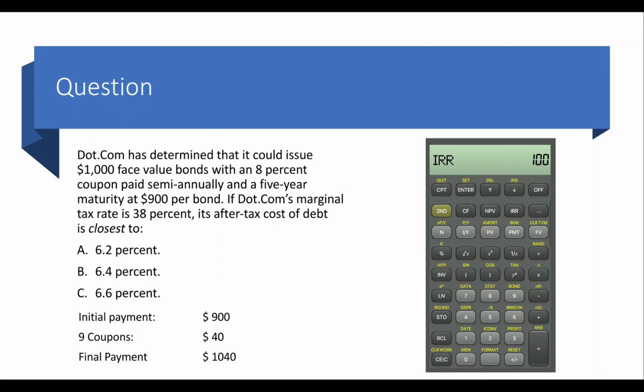Now the final step, adjust it for the tax effect. We have a tax of 38% or 0.38 and 1 minus the tax is 0.62. So we'll multiply this value with 0.62. So here we have the after-tax cost of debt and it is closest to option C, that is 6.6%. Therefore, option C is correct.